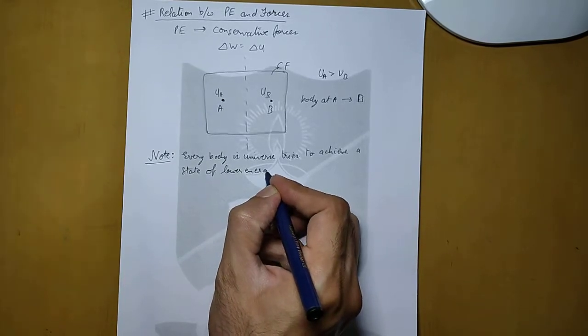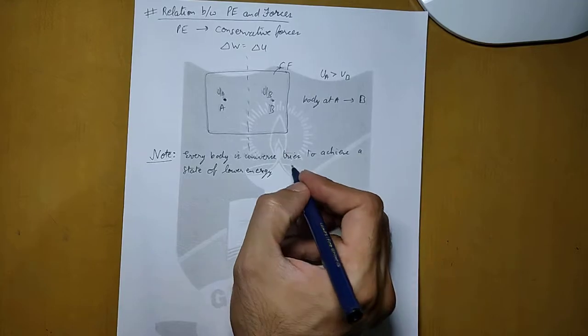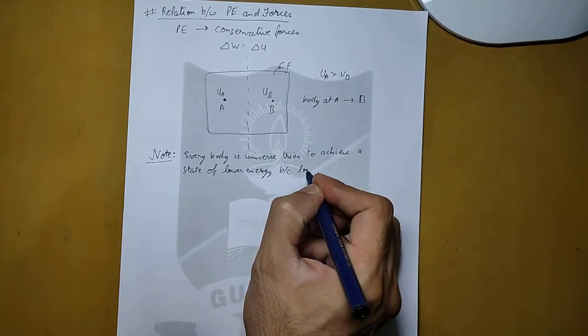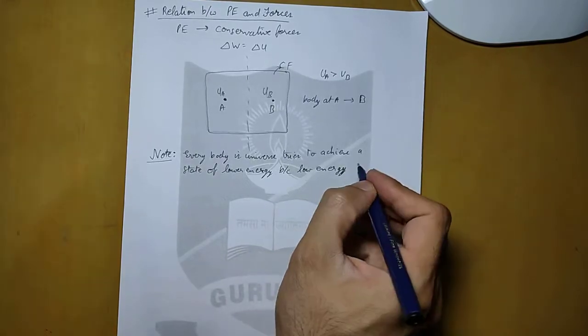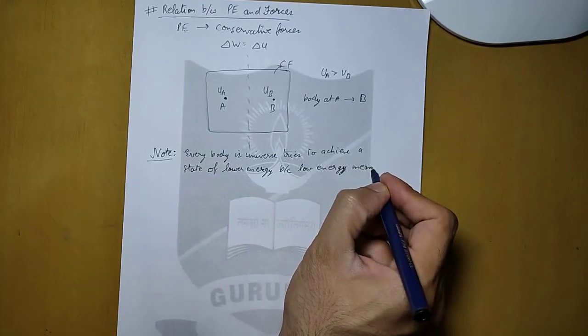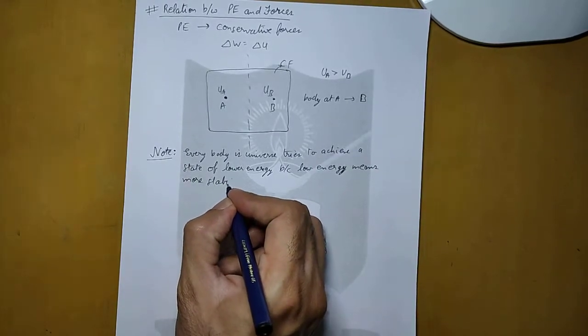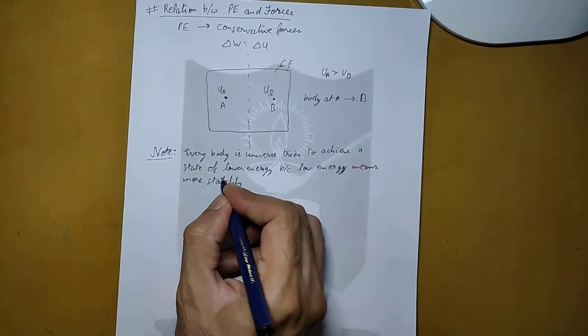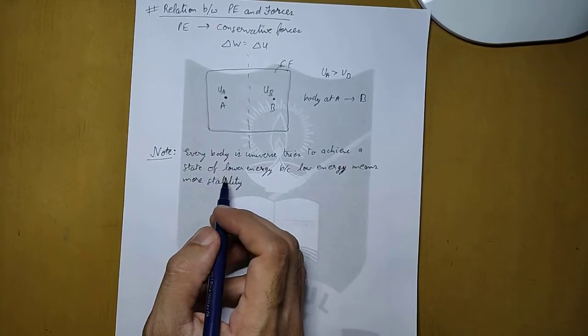Whenever a state of lower energy is available, the body will go towards that lower energy state. Why? Because low energy means more stability. So a lower energy state is a stable state. Make sure that you keep this in mind.